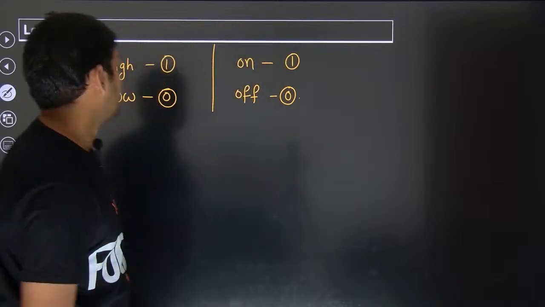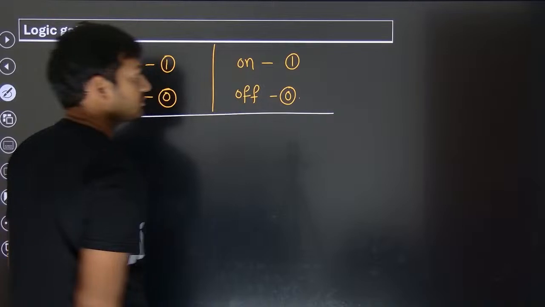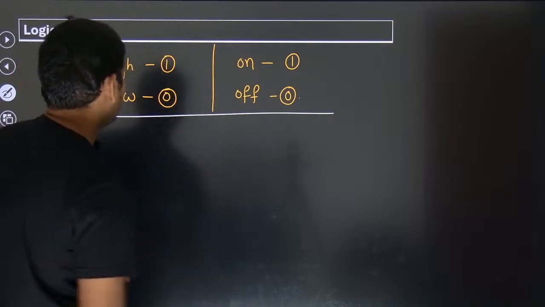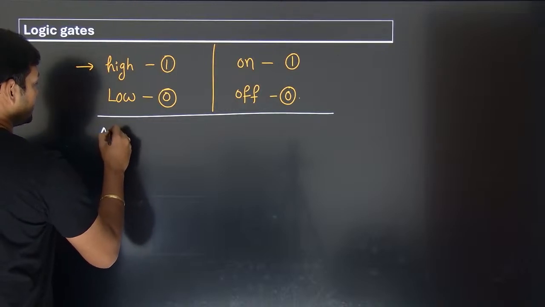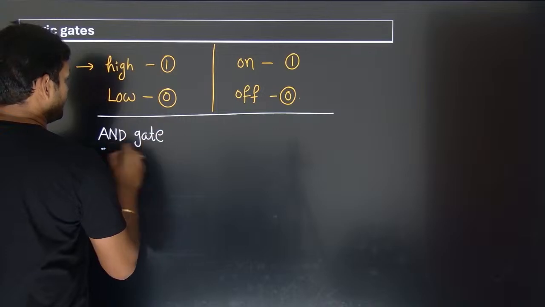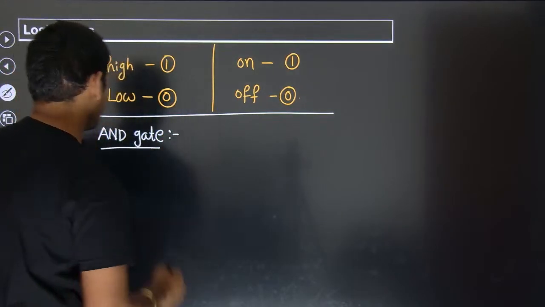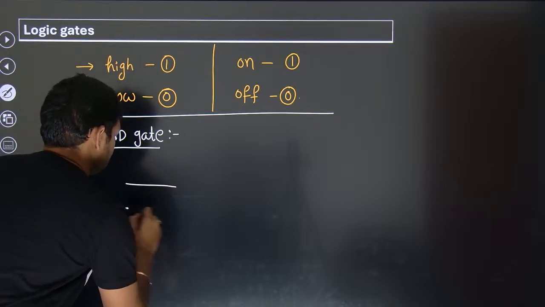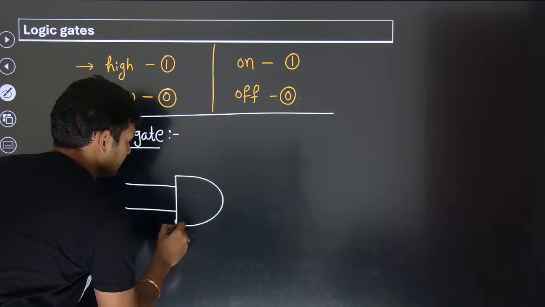And I will draw some analogy also for you to better understand. So we are going to have, let's say, something called an AND gate. How is an AND gate going to be represented in the circuit diagrams? A vertical line and a symbol like this.